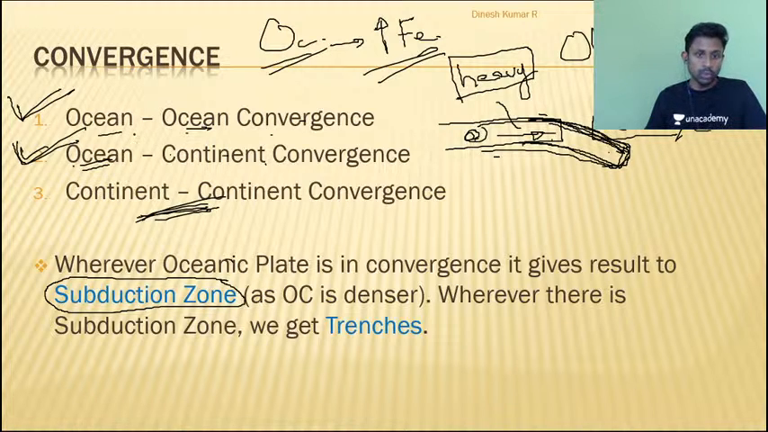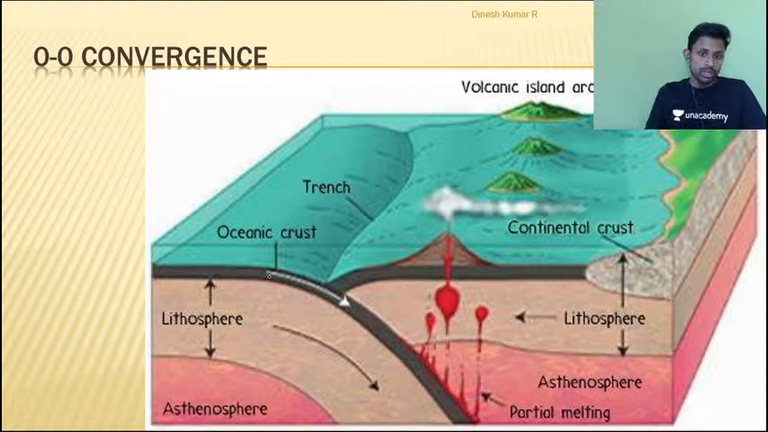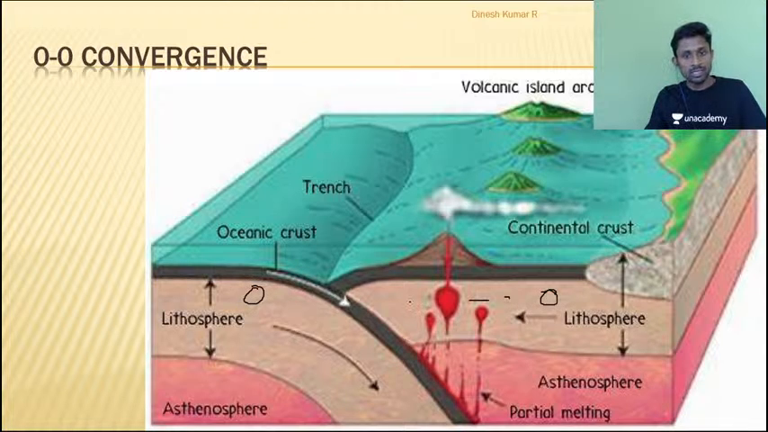First I am taking you to ocean convergence. Can you see this figure? This is an oceanic plate here. This is another oceanic plate here. These two oceanic plates are colliding against each other and the heavier oceanic plate is subducting. And can you see this subduction is taking place inside the ocean?